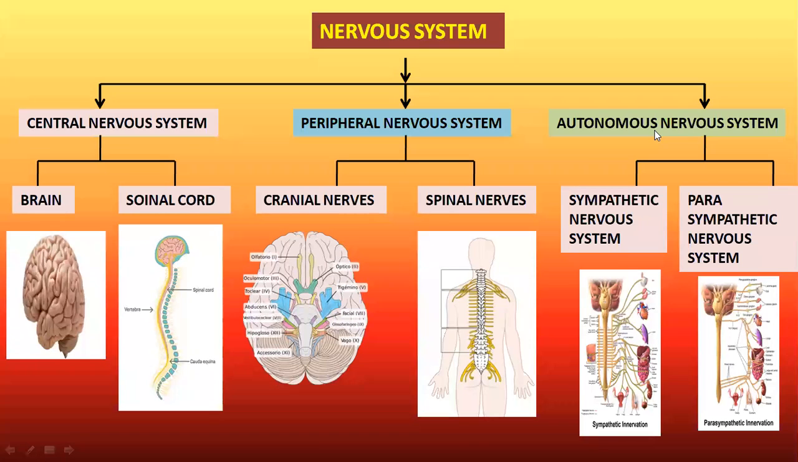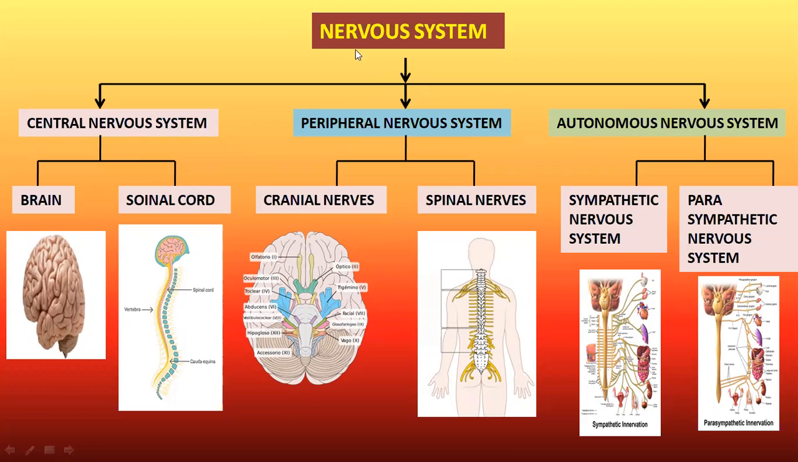The third part is the autonomous nervous system, which is not directly under the control of the brain or central nervous system. This autonomous nervous system is again divided into two parts: sympathetic nervous system and parasympathetic nervous system. This is the overall classification of the neuronal system of human beings.